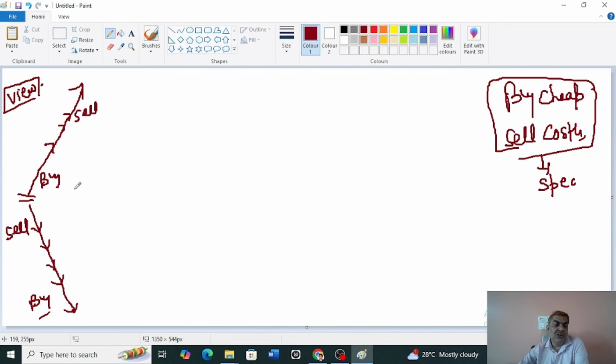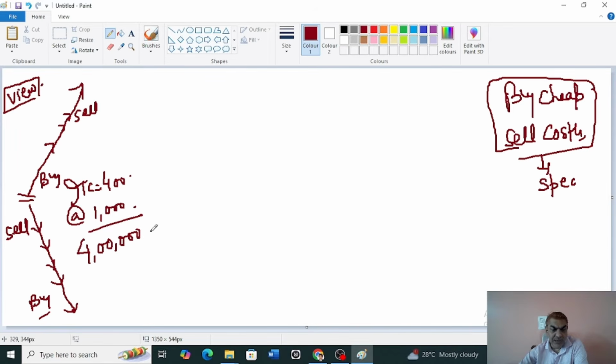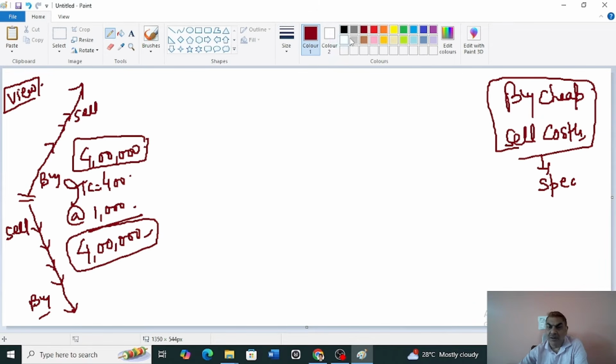Now you may say, okay, fine. So if I have suppose ITC shares at rupees 400 and I want to buy say 1000 shares, fine, you can do that. Give me 4 lakh rupees. If you pay me 4 lakh rupees, you are getting the shares worth 4 lakh rupees. Simple. So if market goes up, you will make money. If market comes down, you will lose money. So this is nothing but cash market. Why? You have paid total amount, total consideration for the total exposure that we have considered so far.